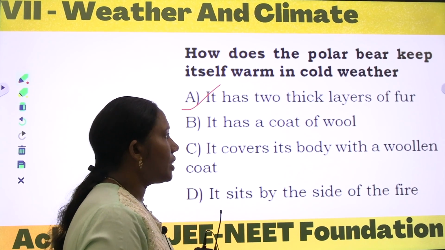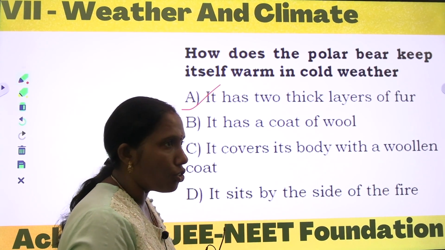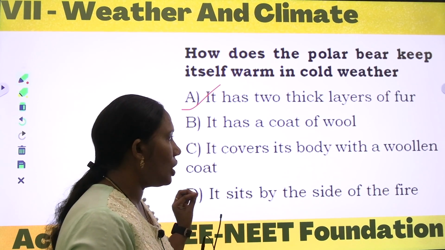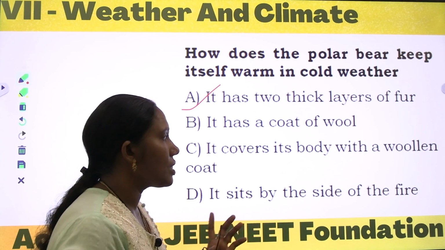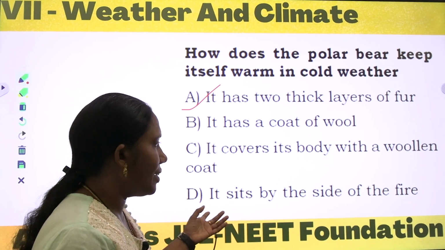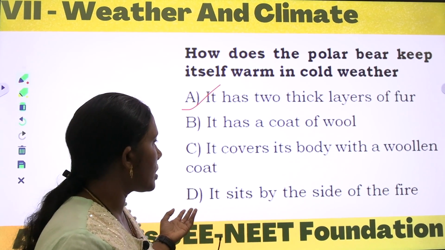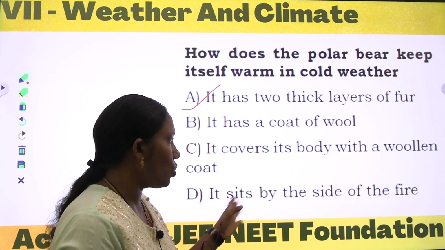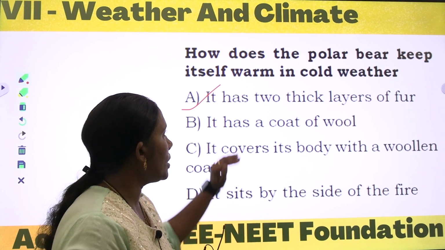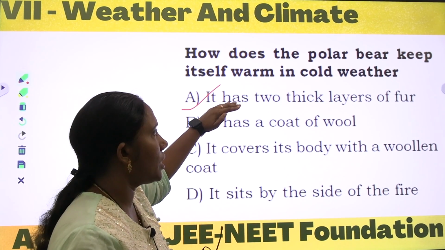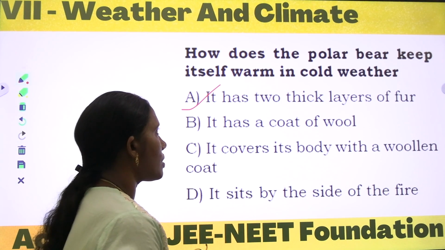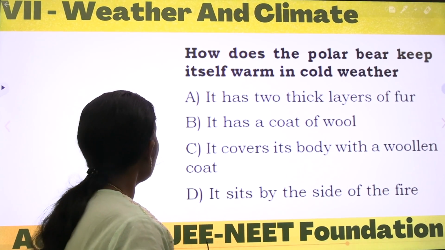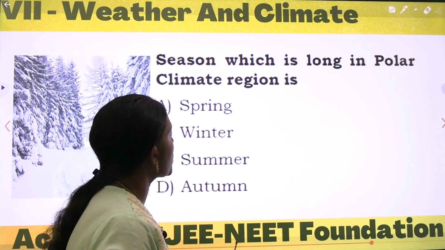Okay, next, it covers its body with a woolen coat. No, animals will not. They won't cover themselves with any woolen coat like that. It sits by the side of the fire. No, how is that possible? It won't, it is not possible. So it naturally protects itself with thick layers of fur. So we will go with option A. Okay. Now come to the next question.